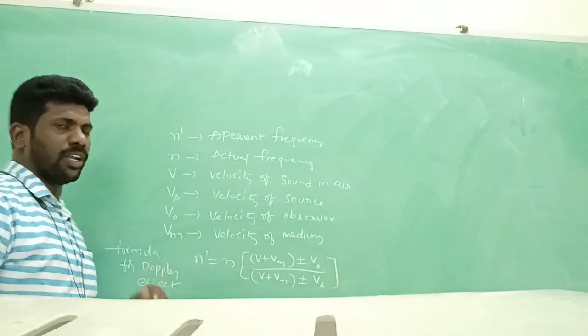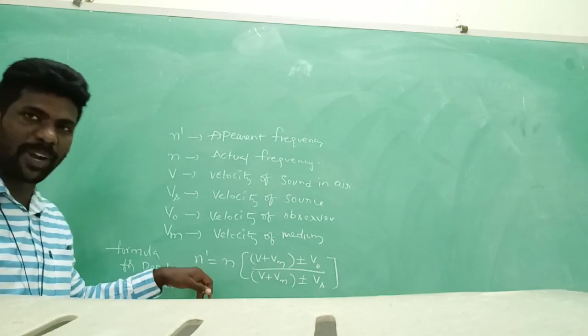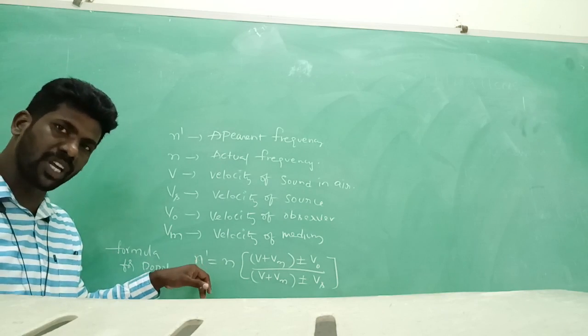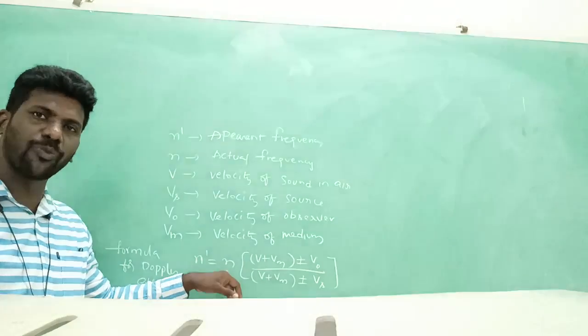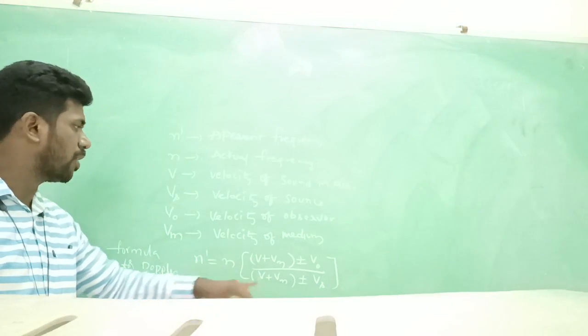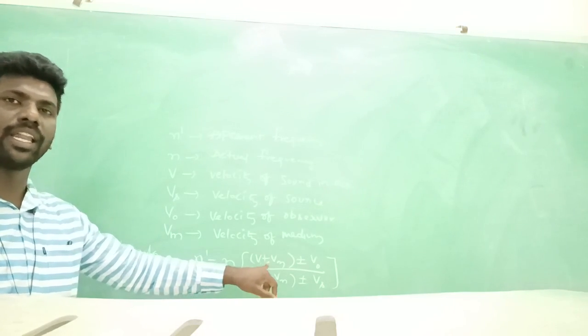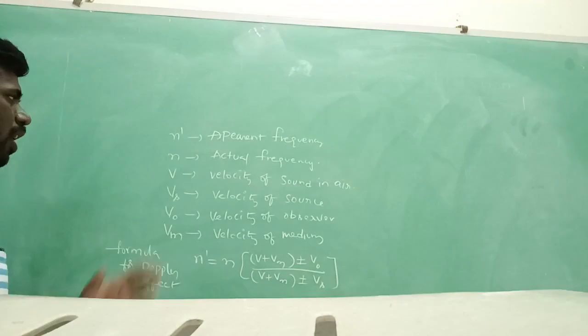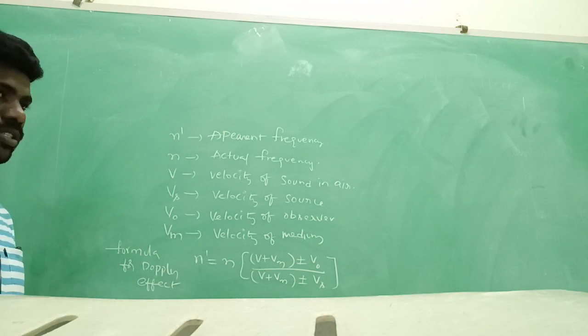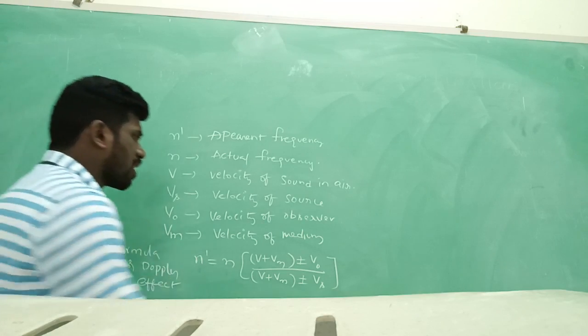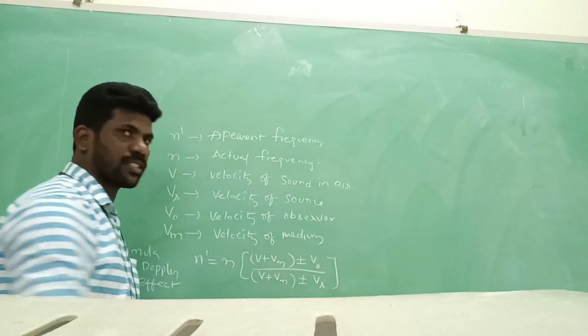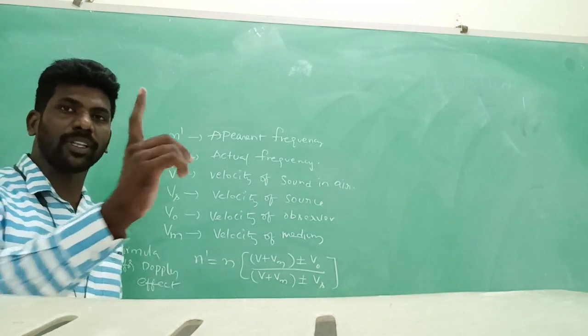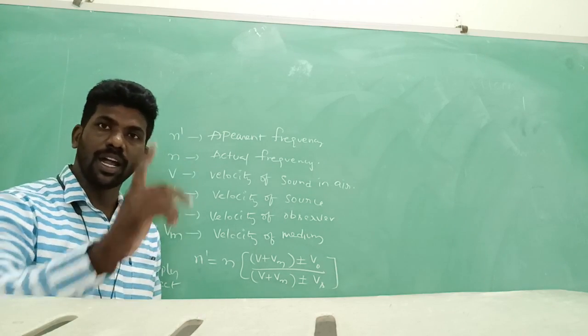See, it is very simple. N dash is the apparent frequency which is observed by the observer. N is the actual frequency produced by the source. V is the velocity of sound in air. Vm is the velocity of the medium. V0 and Vs are the velocities of observer and source. Why do we take a plus or minus? It depends upon the direction.